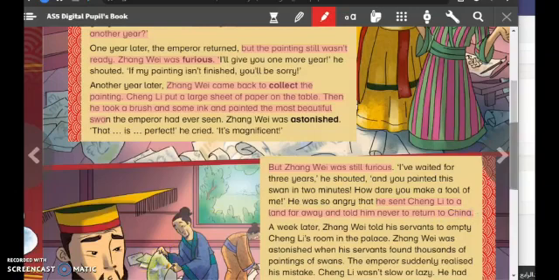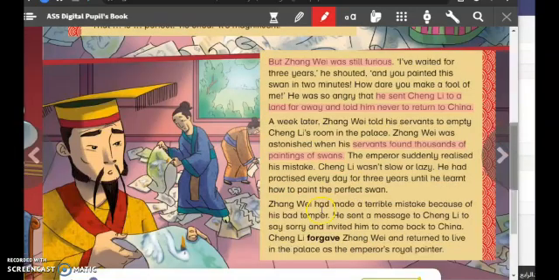Also, after a week, the servants found thousands of paintings of swans. And finally, he sent a message to Cheng Li to say sorry and asked him to come back to China. And at the end, he became the emperor's royal painter. So these are the main events in this story.